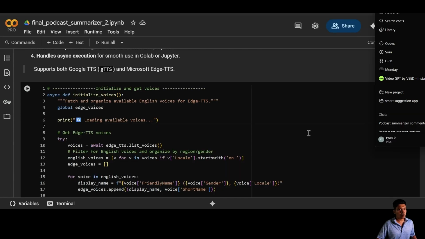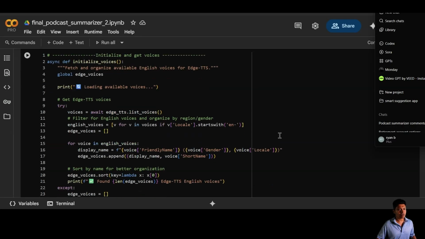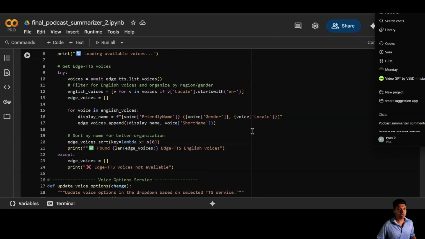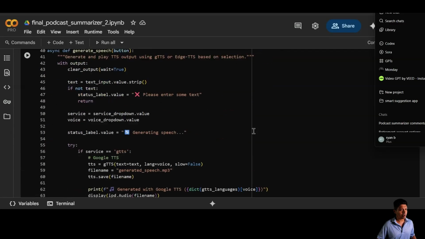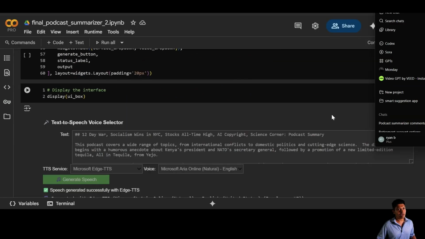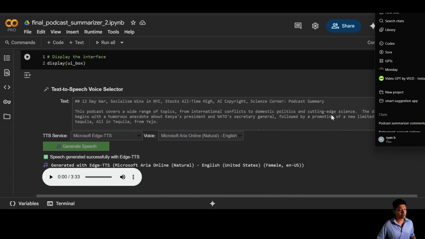We fetch over 300 English voices from Edge Text to Speech and support global languages via Google Text to Speech. You can preview your narration instantly, powered by clean async handling for smooth playback in Colab. Whether you want cinematic drama or a calm podcast tone, just type, click, and listen.